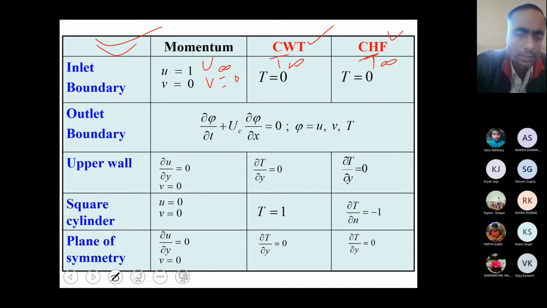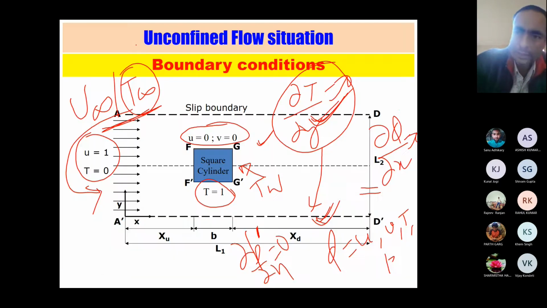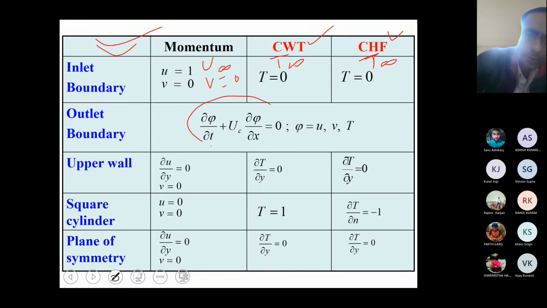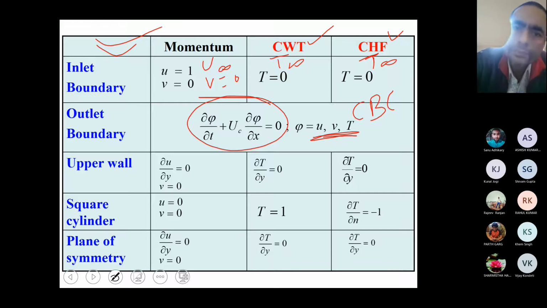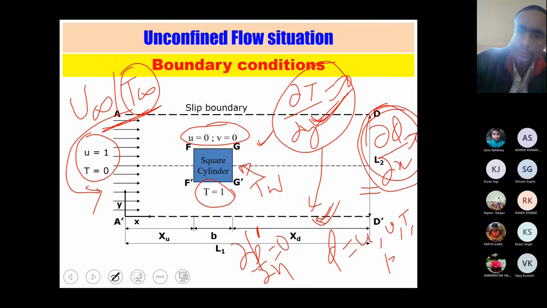And one condition you can also consider at the outlet. I suggested this one, this is a Neumann condition, but this condition also can be utilized. That is referred to as the convective boundary condition. I already gave you this idea about this, or many times it is said as an Orlanski boundary condition also. And also you can consider this. The variable phi, it could be u, v, T. Okay. Or if you are having any confusion, you just drop this term, and you are only left with your Neumann condition, what I suggested here.